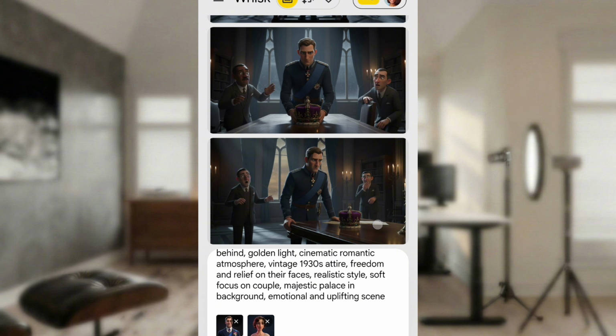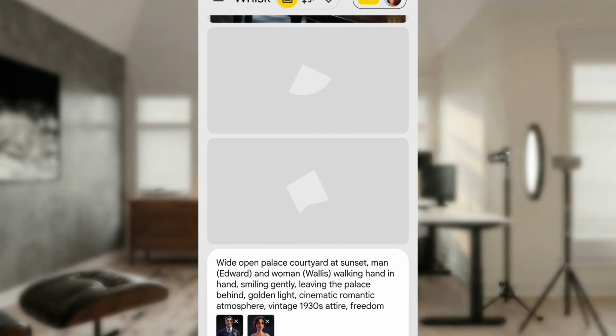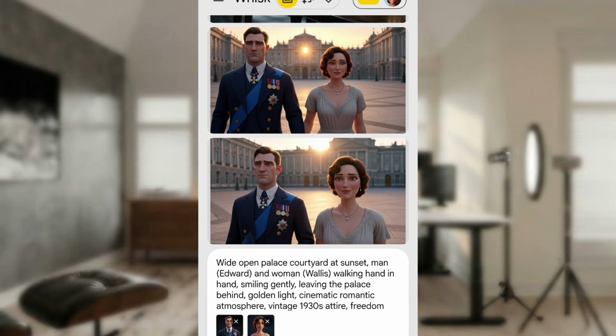So the last prompt is Edward while he's leaving the palace. I have selected the image to generate my prompt. So this is what you do to get your scene, to get your image. You need to put in the work if you really want to make money with it. Just take your time, generate everything you need, and then you're good.